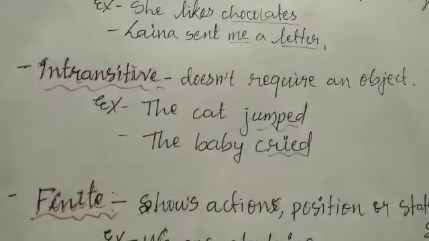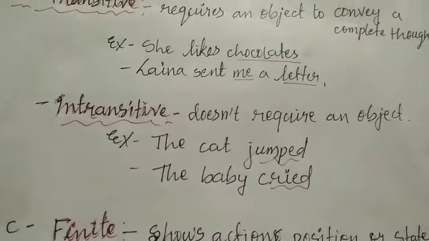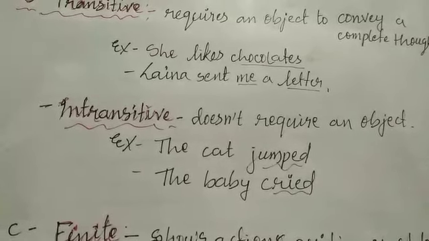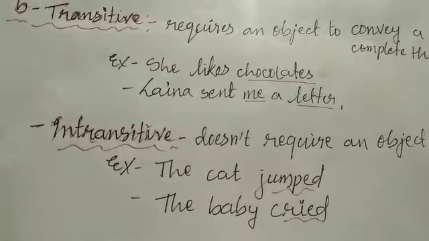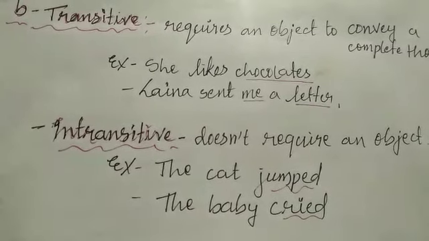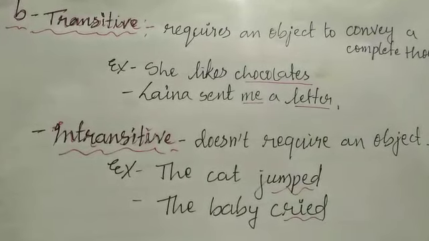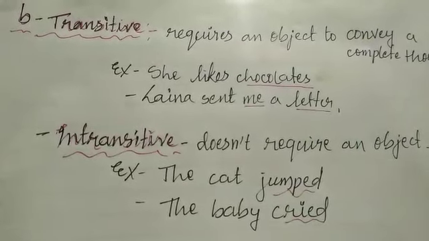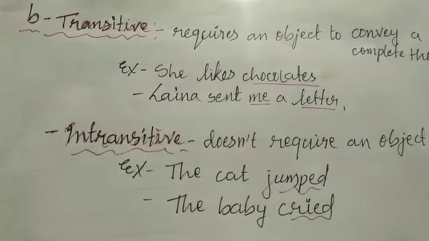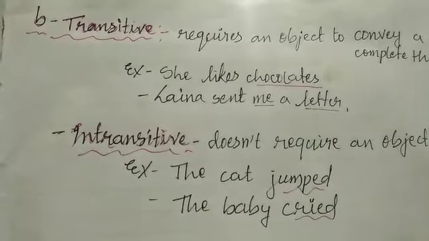Next is intransitive verb. Intransitive verb is just the opposite of transitive, that doesn't require an object. For example, the cat jumped, the baby cried. Here the verb jumped and the verb cried, they don't require an object to give us a complete sense. They themselves give us a fuller meaning. Therefore, they are intransitive verbs.